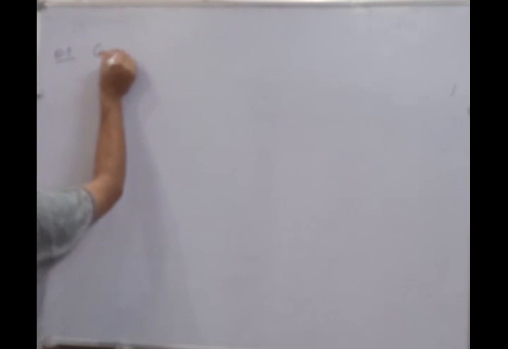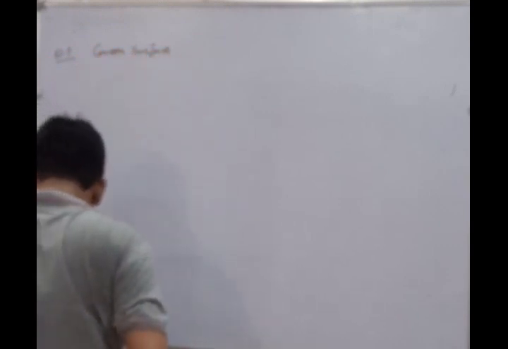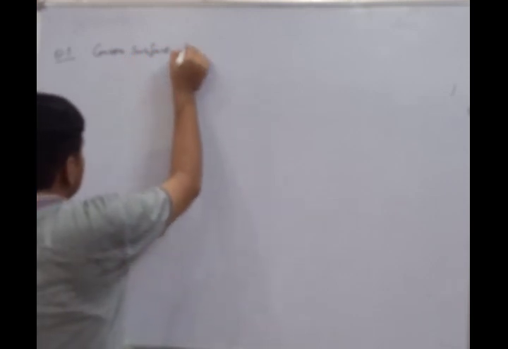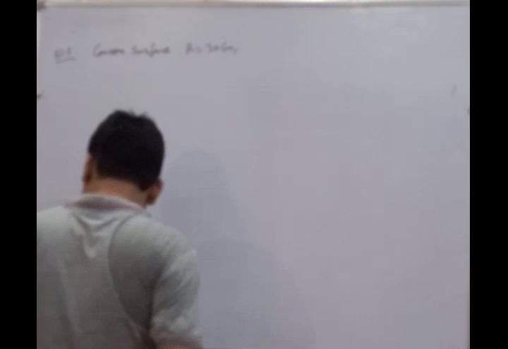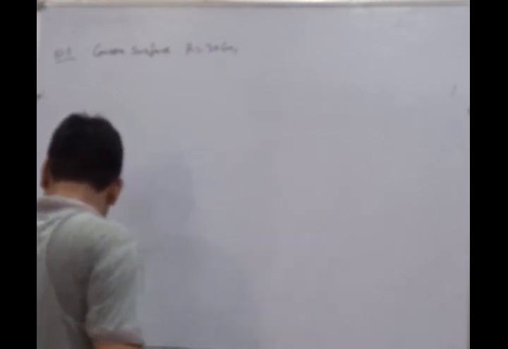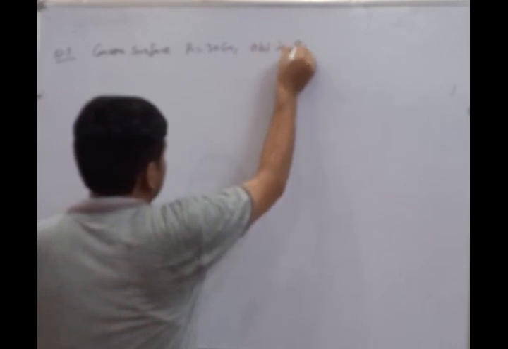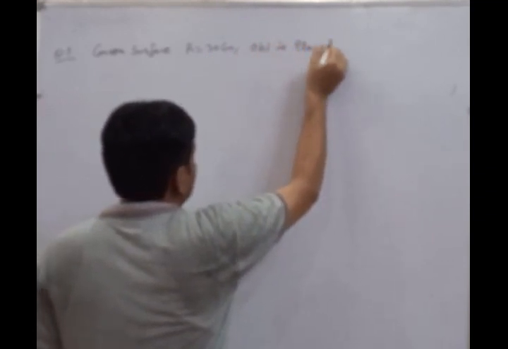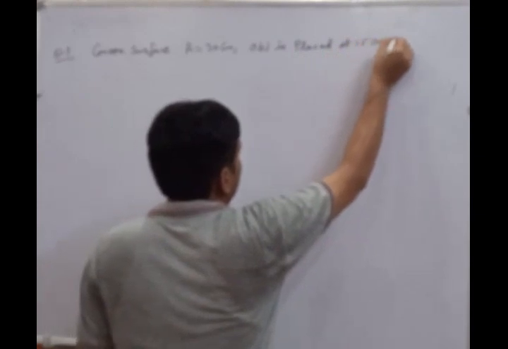Now the example is, here we are considering a convex surface with the radius 30 centimeter, R equal to 30 centimeter, and the object is placed in air at 15 centimeter.